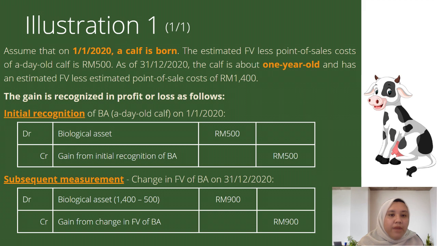After 1 year, when the calf is 1 year old, subsequent measurement is needed. Now we have to debit biological asset by the difference between the current fair value less estimated point of sale costs and the fair value less estimated point of sale costs during initial recognition, which gives us 900 ringgit, and credit gain from change in fair value of biological asset by 900 ringgit.